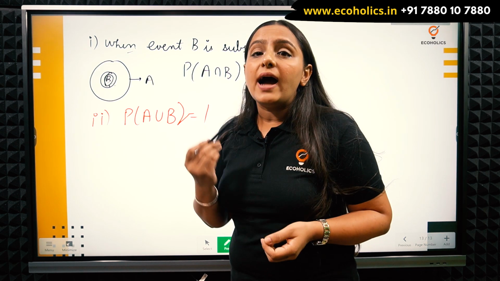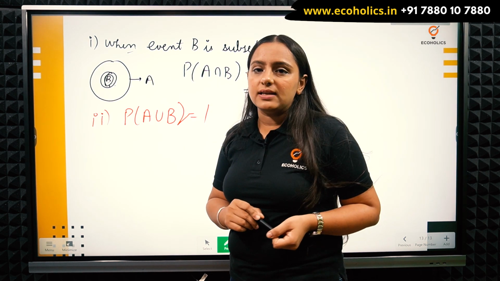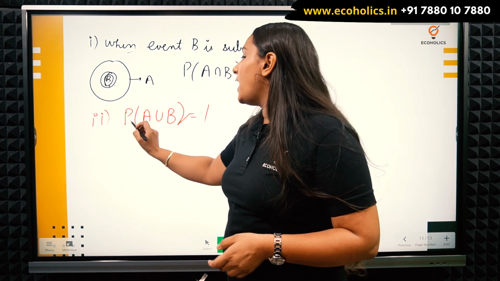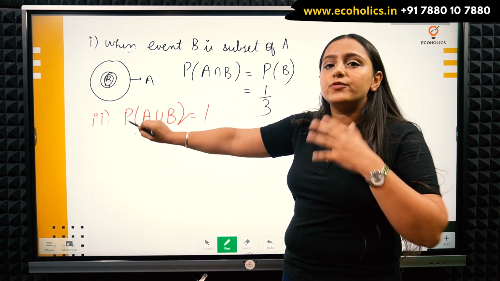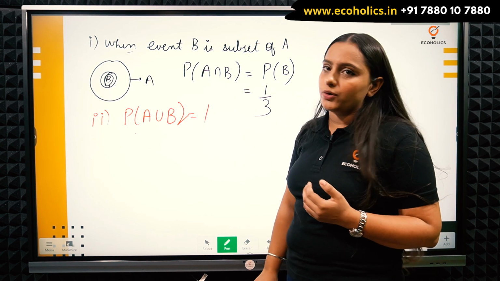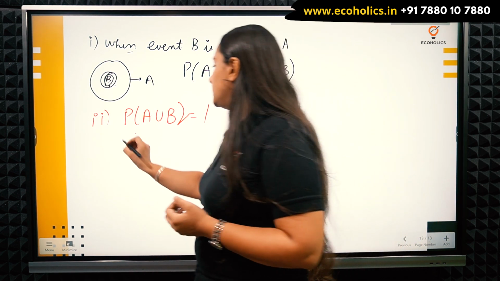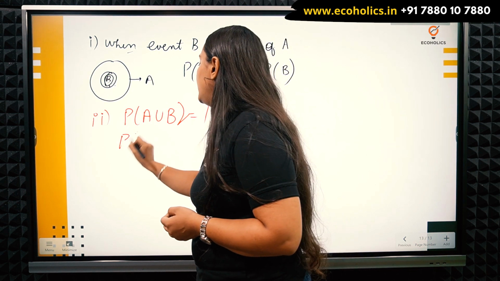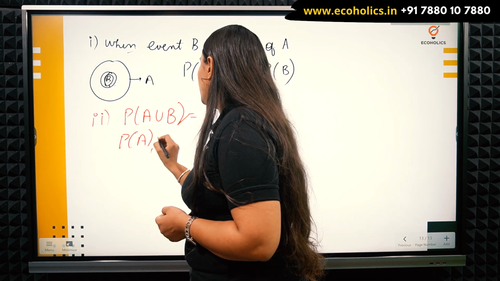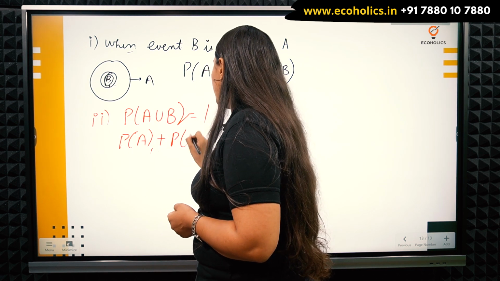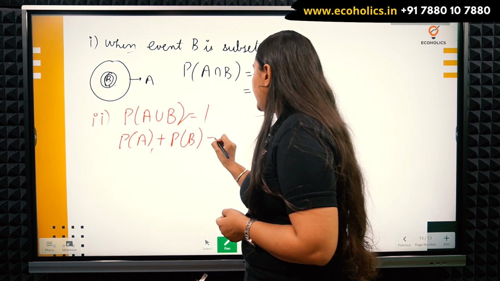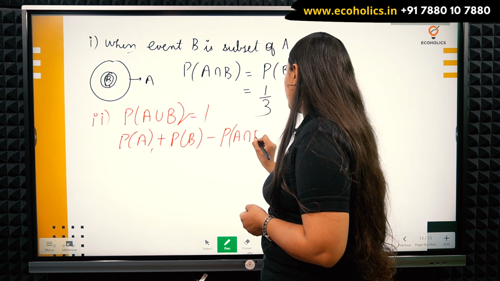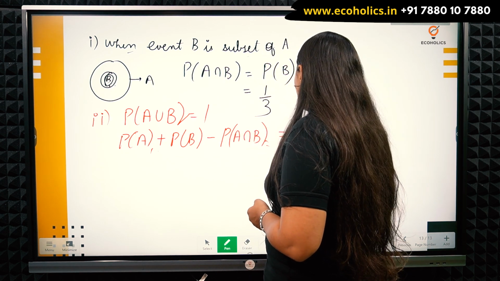I just don't have probability of A intersection B, and that's what I need to find. So probability A union B is probability A plus probability B minus probability A intersection B, which is equal to 1.